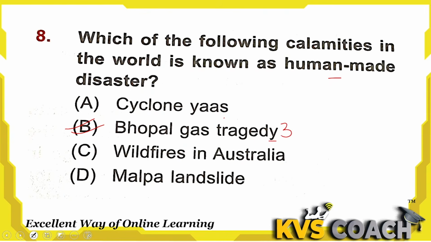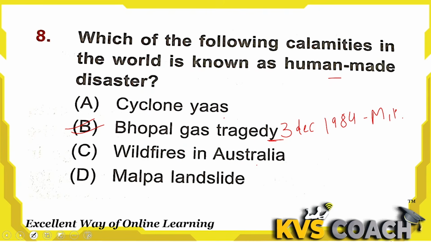Okay, on 3 December 1984. What happened in MP? In MP, there is Carbide India Limited, a pesticide plant that exposed highly toxic isocyanate. Due to this, almost 5 lakh people were killed. That was a very big human-made disaster by a pesticide company, known as the Bhopal gas tragedy. So the right answer is option B.